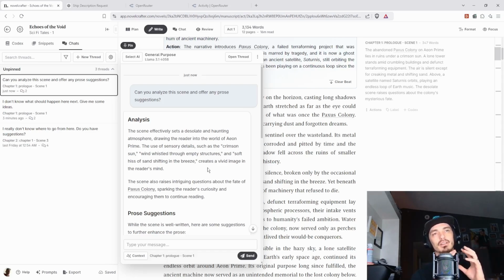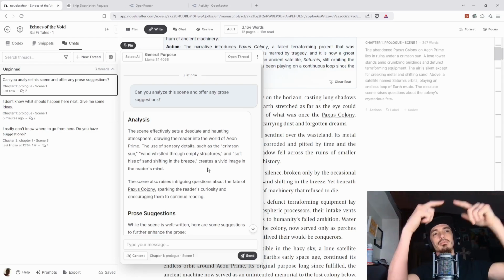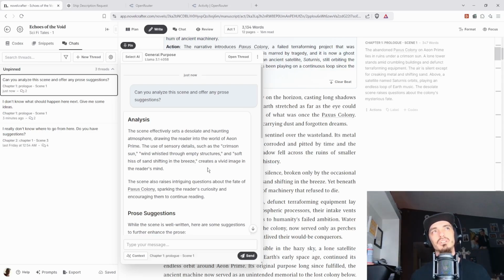So if I'm really dead set and I don't want to go back to ChatGPT, again, like I talked about in my other video, the problem I have with ChatGPT is it does have a memory if you pay for the plus, but even when it's writing sections, it just seems to lose part of it. So it'll remember it at the top, but by the bottom of the thread, it's written something completely different. And I'll even tell it, why did you forget this? I even told you not to forget it. Oh, you're right. And then it puts it back in, and then it does it again. So I don't know. AI is great, but it's not perfect.